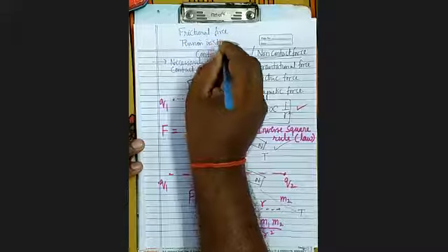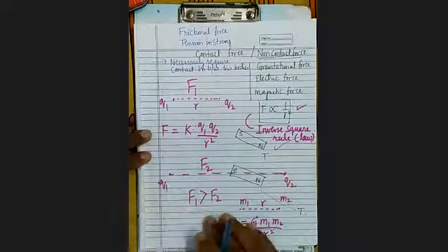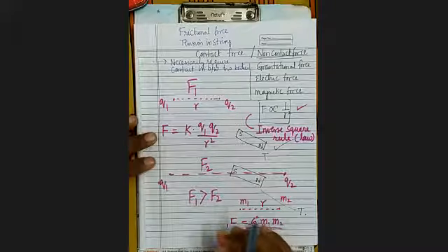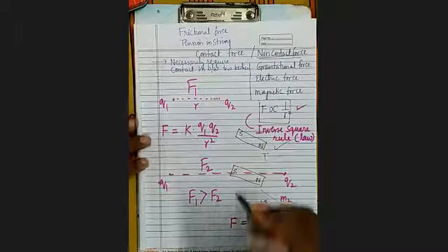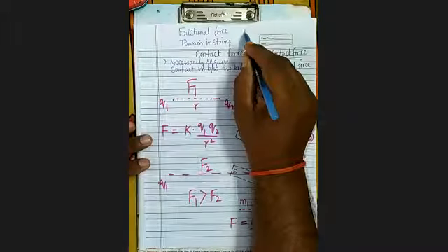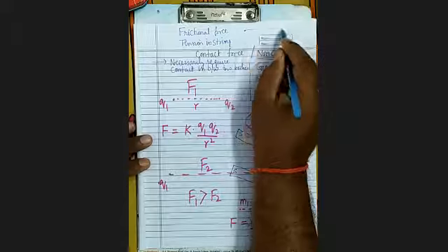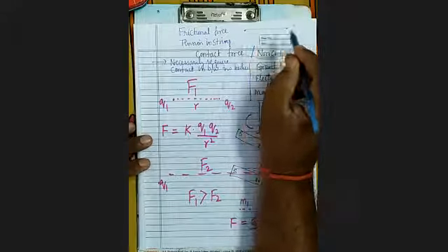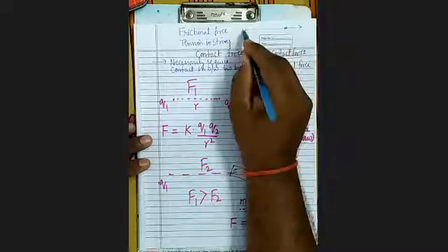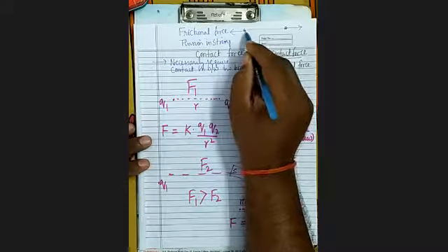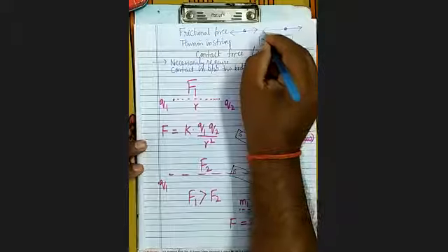You cannot create tension in a string without coming in contact with the string. It's clear? If you don't stretch the ends of the string on either side, what will happen? Suppose this is a string, then it will be in a loose condition. But when you hold this end, pull in this side, hold this end, pull in this side, what will happen? It will be tensioned.